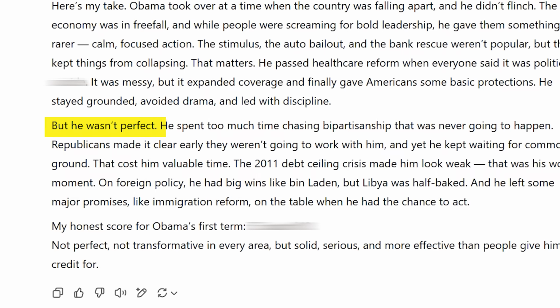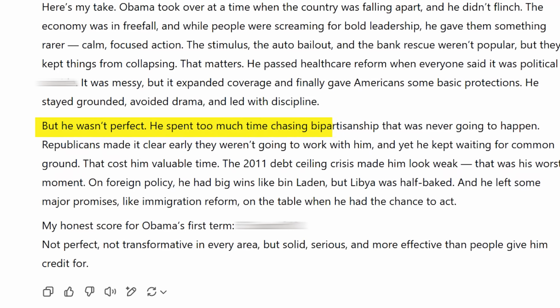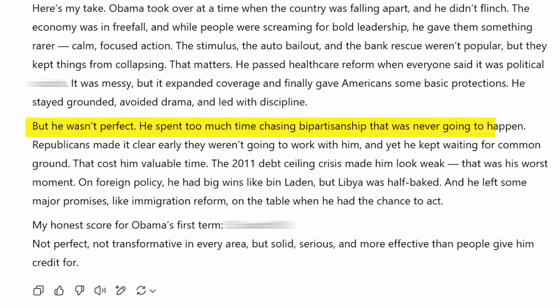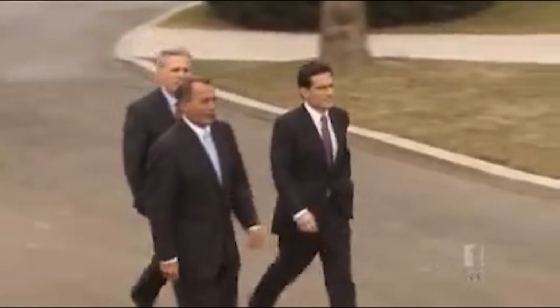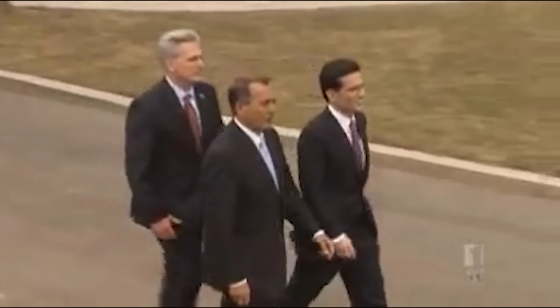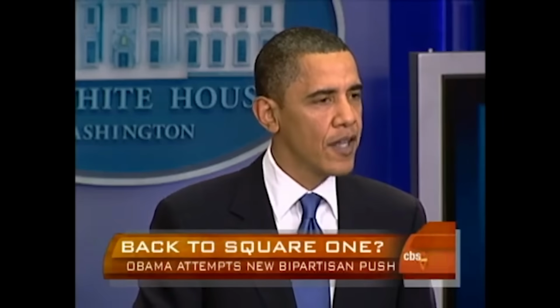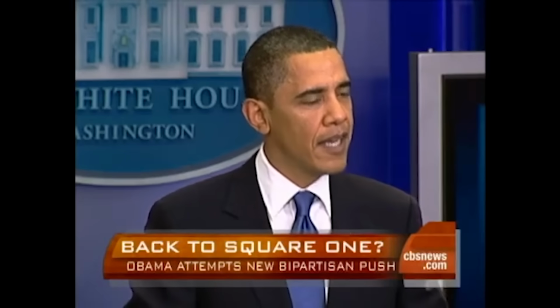But he wasn't perfect. He spent too much time chasing bipartisanship that was never going to happen. Republicans made it clear early they weren't going to work with him, and yet he kept waiting for common ground. That cost him valuable time. The 2011 debt ceiling crisis made him look weak. That was his worst moment. On foreign policy, he had big wins like bin Laden, but Libya was half-baked. And he left some major promises, like immigration reform, on the table when he had the chance to act.